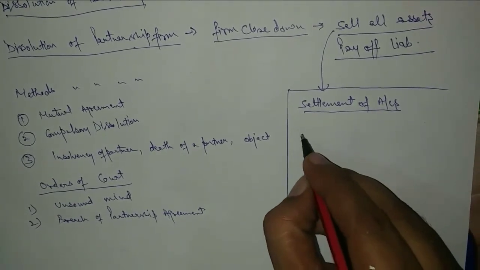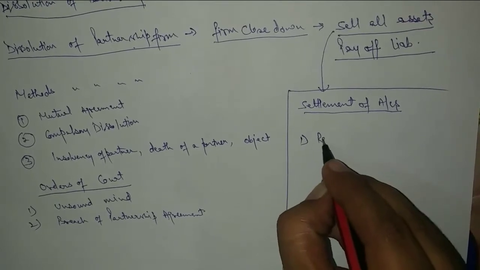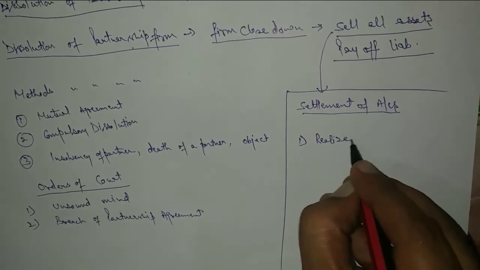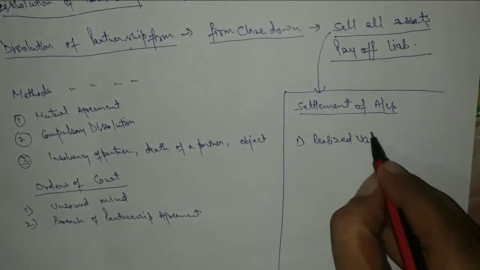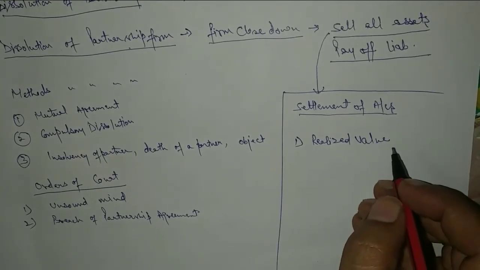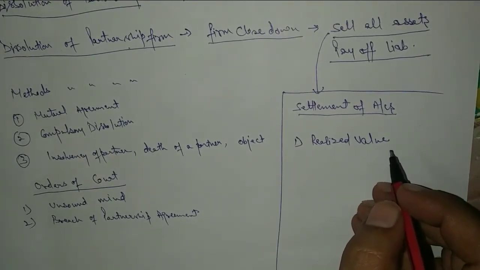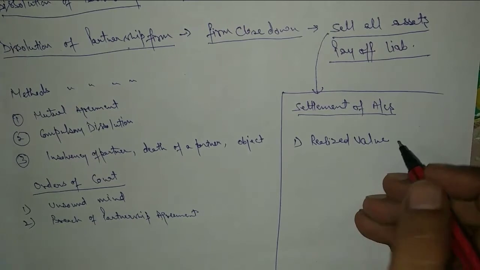Whatever I am getting from the sale of the assets, meaning the realized value, what do I have to do?